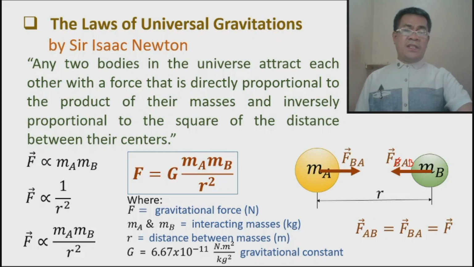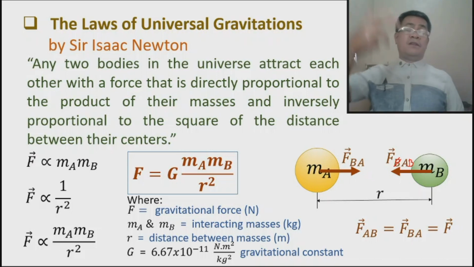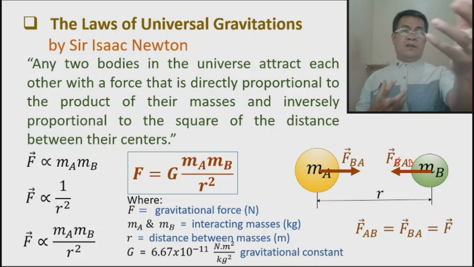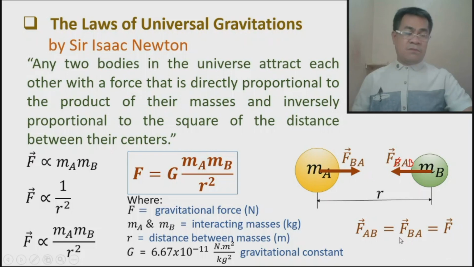Okay, we can also apply this because this is universal, which means that this can be applied anywhere. Take note that the earth is an object and the moon is also an object, so therefore there must be a force between the earth and moon. Also, because we are rotating around the sun, there must be a force that the sun exerts on the earth, and there is also a force that the earth exerts on the sun. And remember, the two forces must be the same.